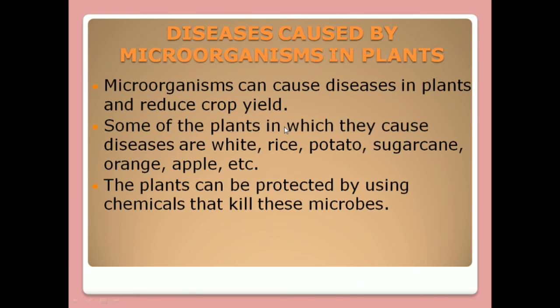Now let's see ahead. This is about diseases caused by microorganisms in plants. Microorganisms can cause disease in plants and reduce crop yield. Some of the plants in which they cause disease are wheat, rice, potato, sugarcane, orange, apple, etc. The plants can be protected by using chemicals that kill these microbes. To prevent this, we can kill these microorganisms by using certain chemicals.